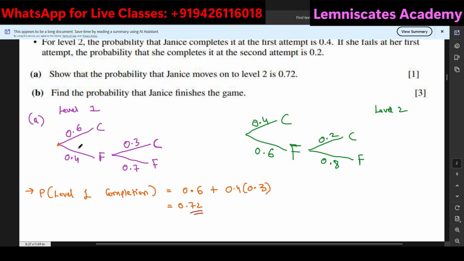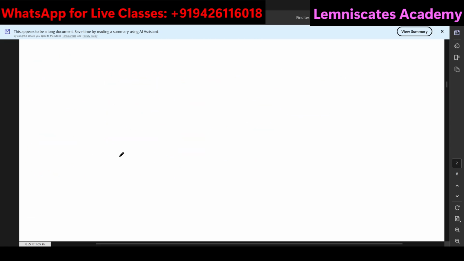What is the third way? Fail, complete, complete, or fail, complete, fail, complete. These are the basic ways through which Janice can complete her game. So if you just compute these probabilities, you will be done. That is how you can do part B. Moving on to the third question.